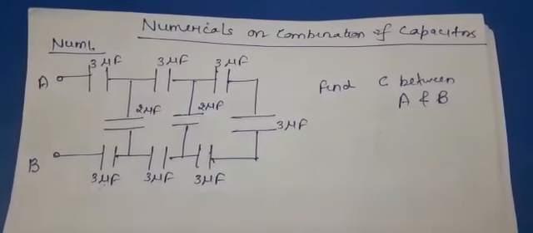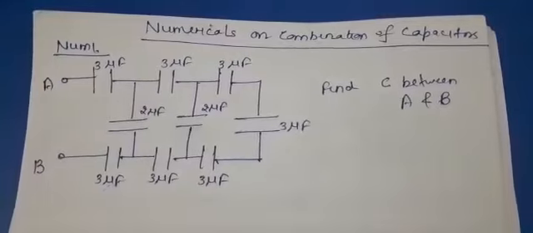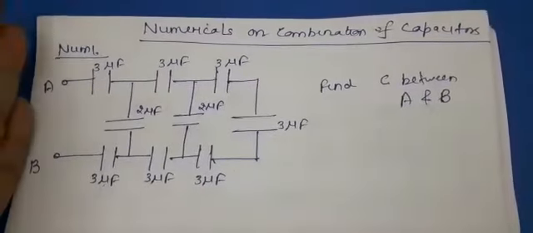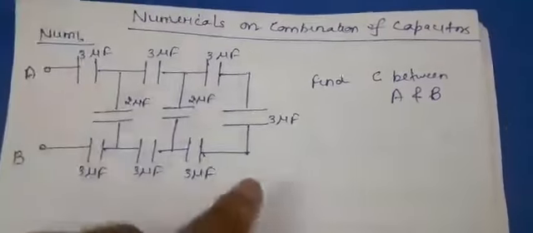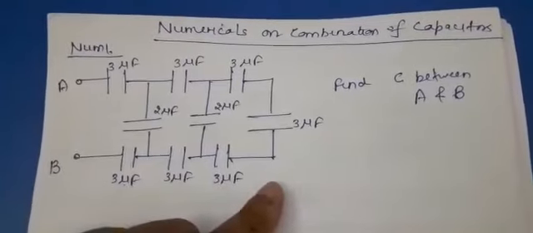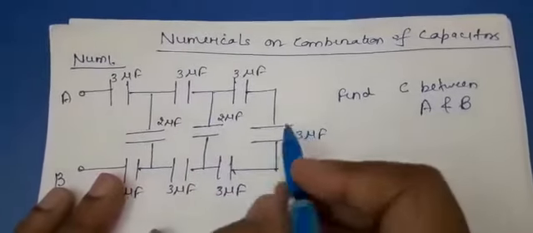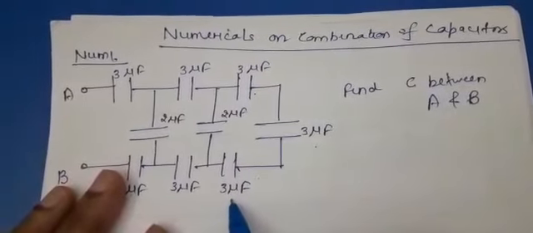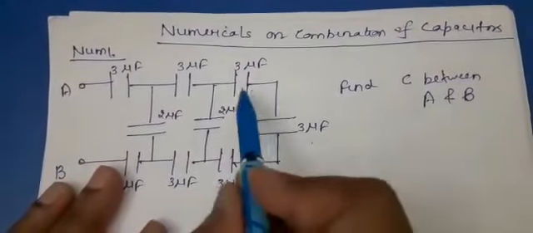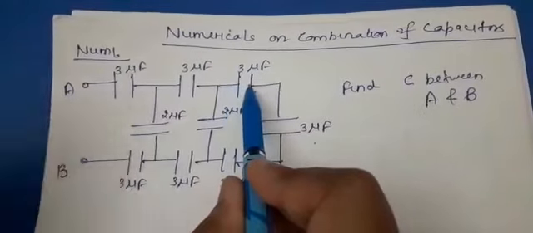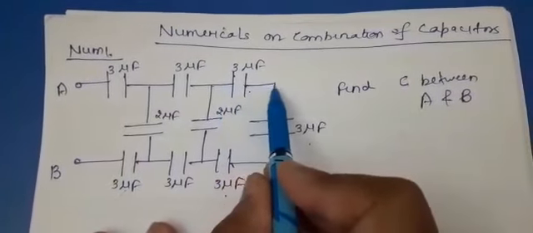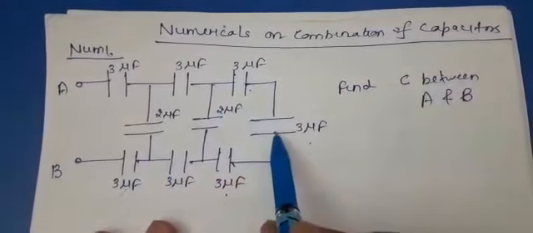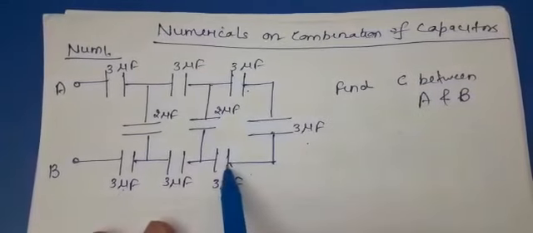So here, see, where we have to start. These are the extreme terminals. You cannot start from here. You have to start from the back side. You see here 3 microfarad, 3 microfarad, these 3 microfarad. Whatever charge is coming to this through any path, the same charge will be transferred to this capacitor, and the same charge is transferred to this capacitor.